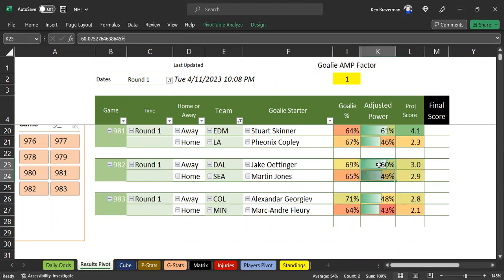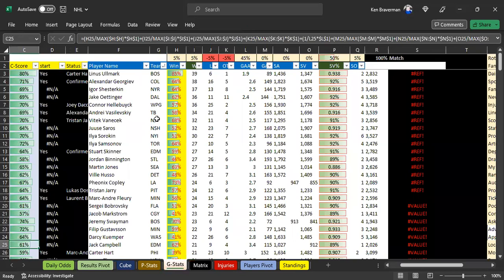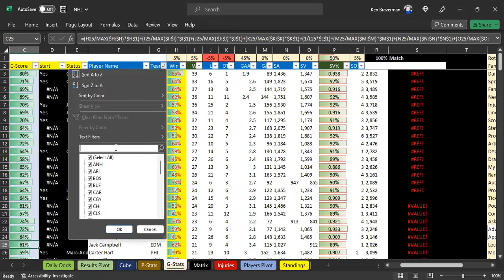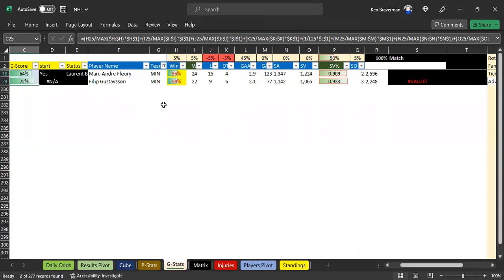Close games, but their win percentage is better. And it says Colorado over Minnesota with Marc-Andre Fleury's rating is better than Gustafson. No way. I don't believe that. Hold on a second. Gustafson. Yeah, no, Gustafson's C-score is better. All right, hold on a second.